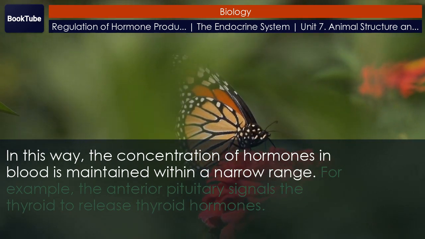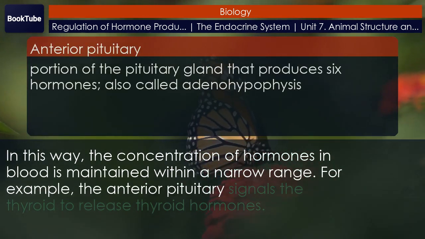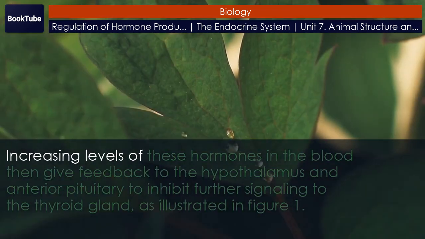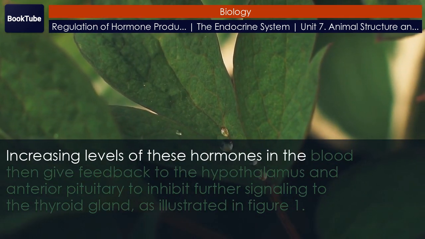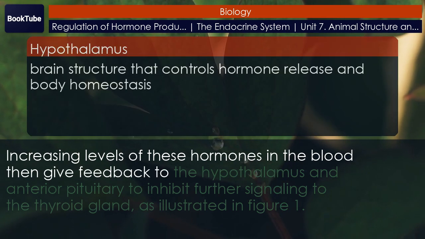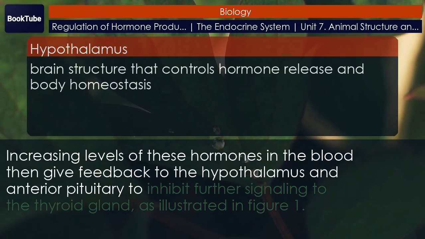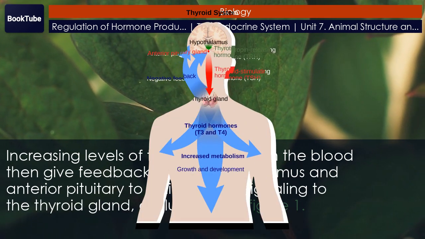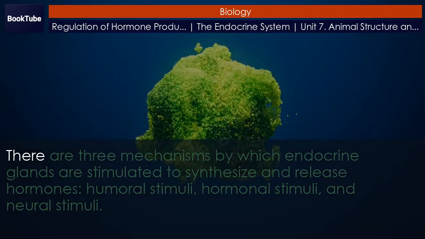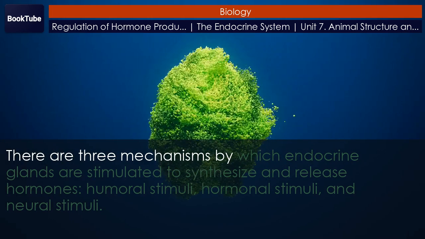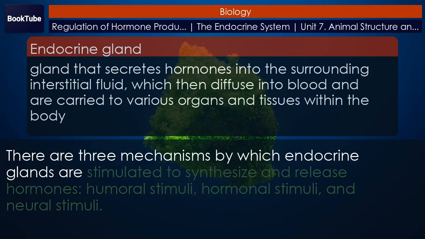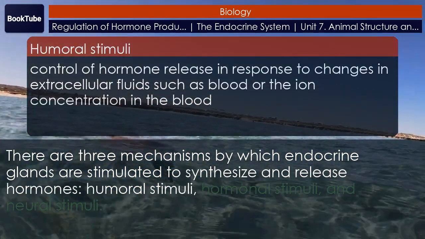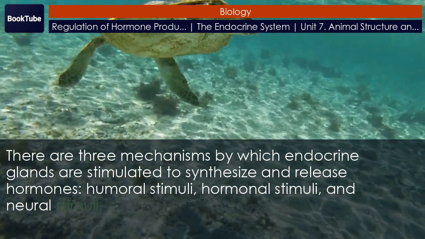For example, the anterior pituitary signals the thyroid to release thyroid hormones. Increasing levels of these hormones in the blood then give feedback to the hypothalamus and anterior pituitary to inhibit further signaling to the thyroid gland. As illustrated in Figure 1, there are three mechanisms by which endocrine glands are stimulated to synthesize and release hormones: humoral stimuli, hormonal stimuli, and neural stimuli.